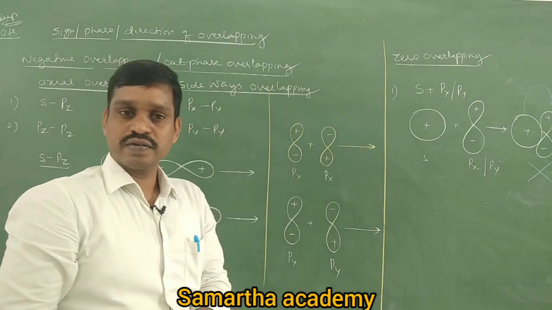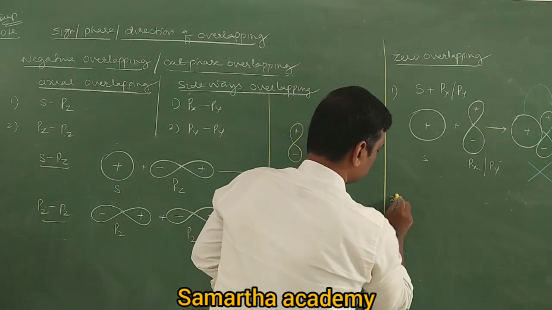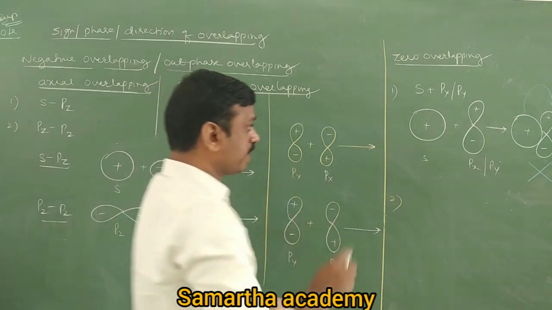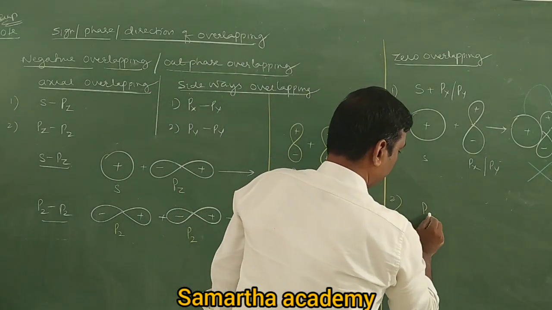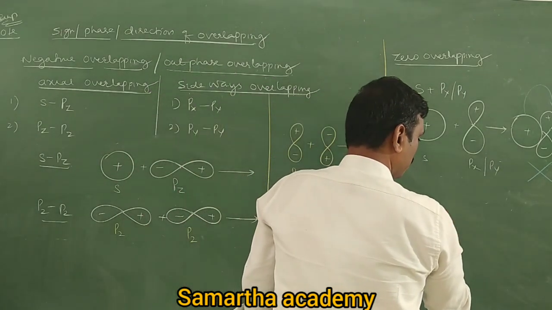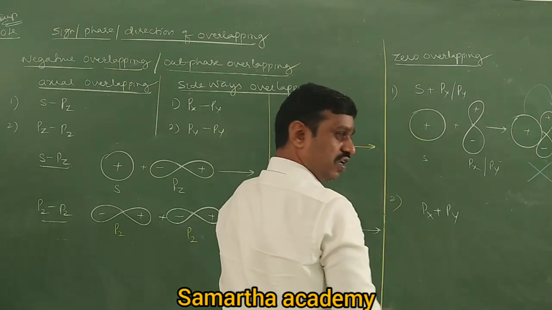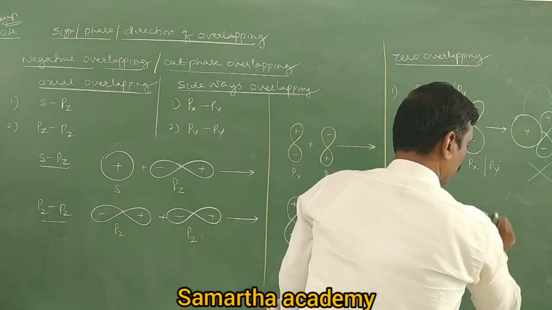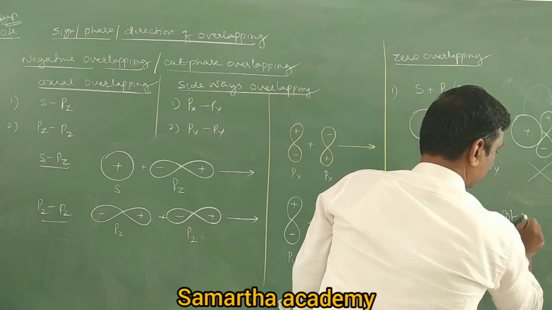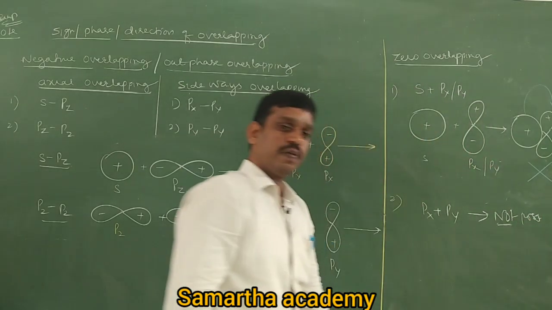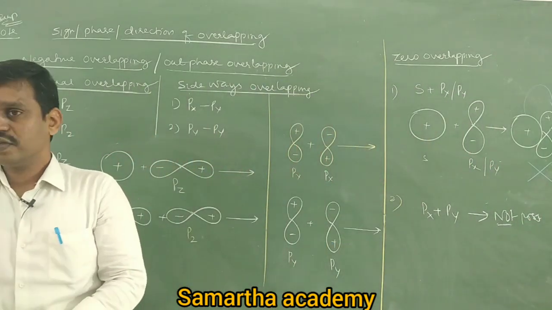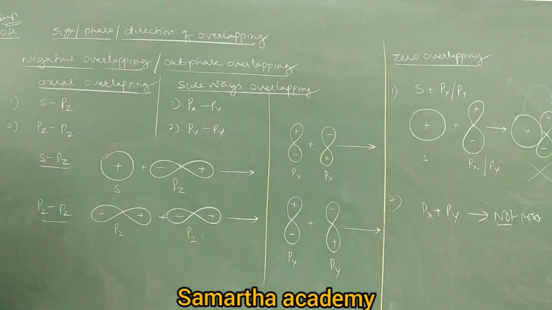Zero overlapping. Next, the second case: let us take px of one orbital and py of another orbital. This is also not possible. Come on, tell me why. You can explain it like this.